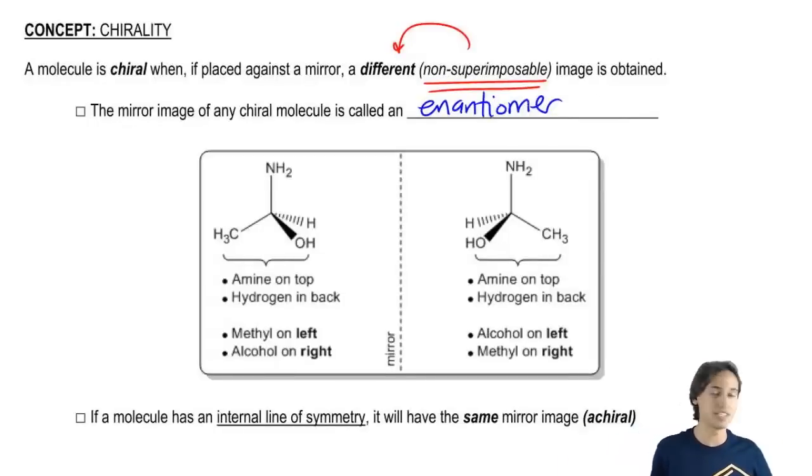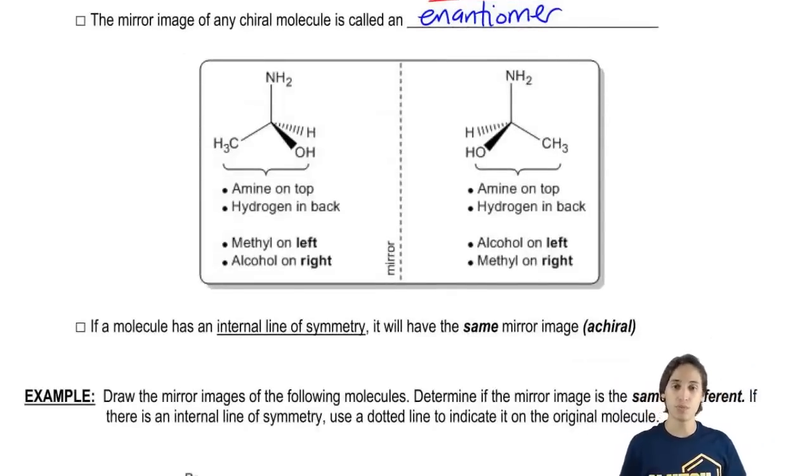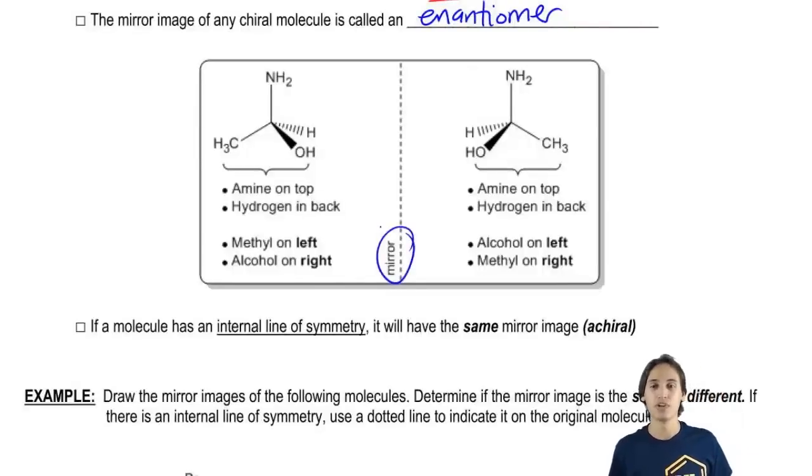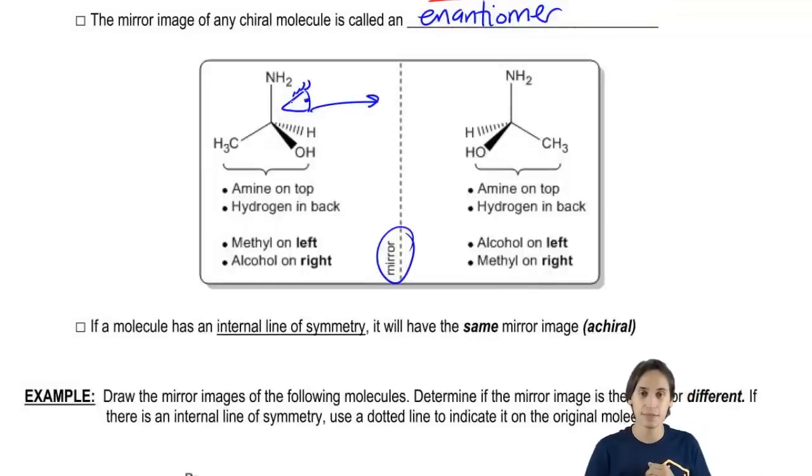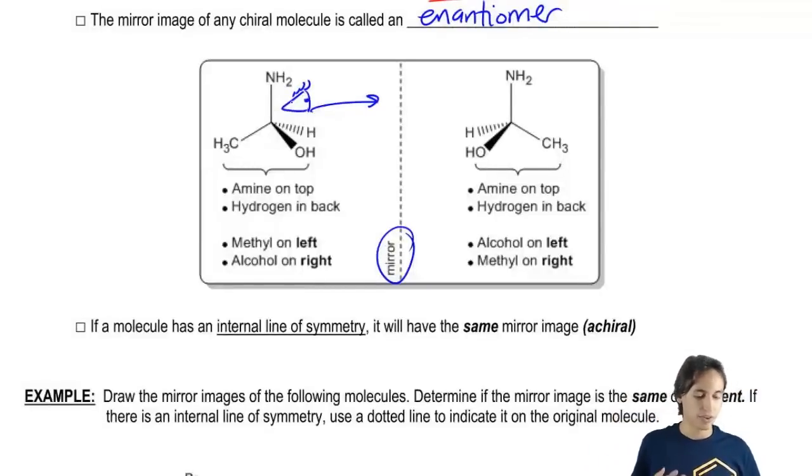Okay? So here, let me show you guys an example with an actual molecule. Here's a molecule, and what I want to show you is this fake mirror that I drew. It's just this dotted line here. So imagine that this molecule is brushing its teeth in the morning, and it's looking at itself in the mirror. So it has an eyeball. Obviously, this is just a really cool molecule. So it has an eyeball, and what does it see? Well, a lot of the image looks the same. For example, what it sees is that the amine is towards the top. Let's say that's its hair. So its hair is at the top. He thinks everything's good so far.